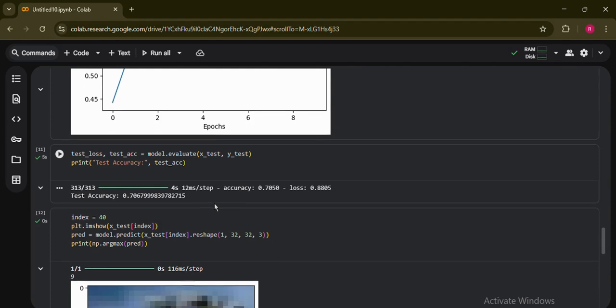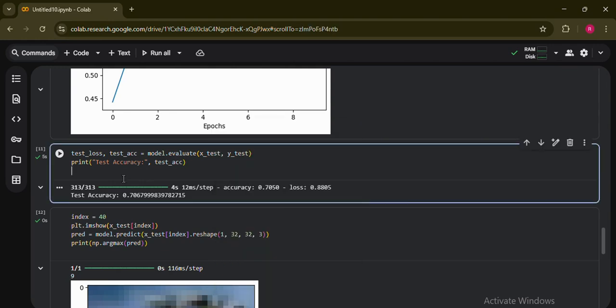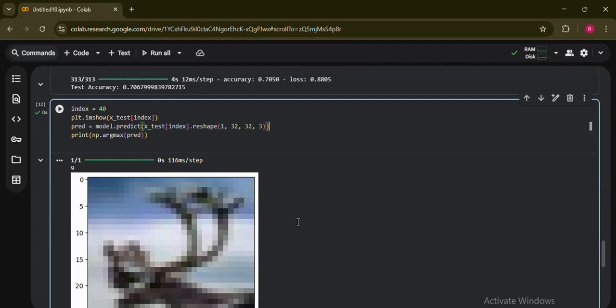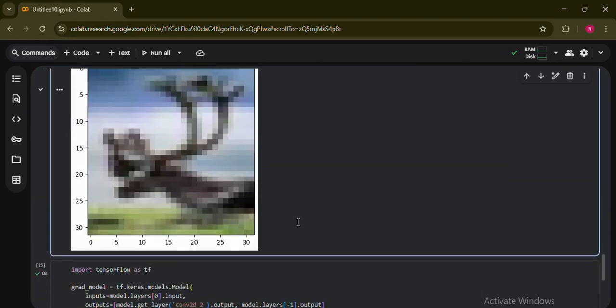After that we have evaluated our performance on unseen images. It gives us an accuracy of 0.7067, so basically it is giving us 71% accuracy. Thereafter we have to make the prediction. This is the image for which we are predicting with our model. This is a single image of index 40 in the dataset.